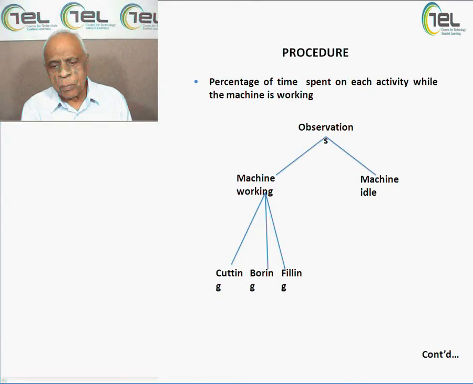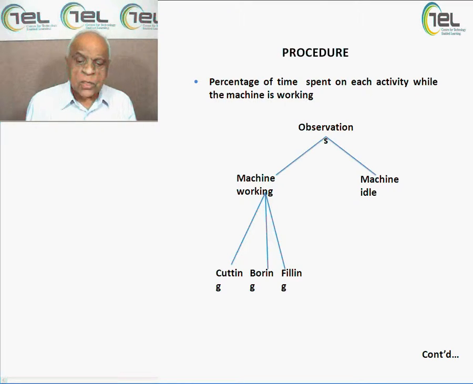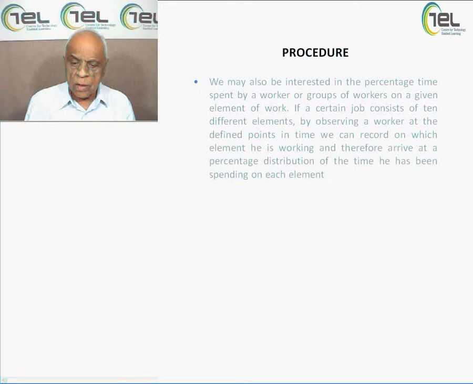Now further, how do we find the percentage of time spent on each activity? Why is the machine working? Here, time spent on each activity. There are a number of activities, and the activities we are talking about here: observations, machine idle, machine working, then cutting, boring, and filing. These are the issues here. So we have to see each activity, what time the machine is functioning or not functioning. Each observation at each node, I am talking here. The nodes are cutting, boring, filing, machine working, machine idle, and observations are taken at various steps, and then calculated as far as the sampling is concerned.